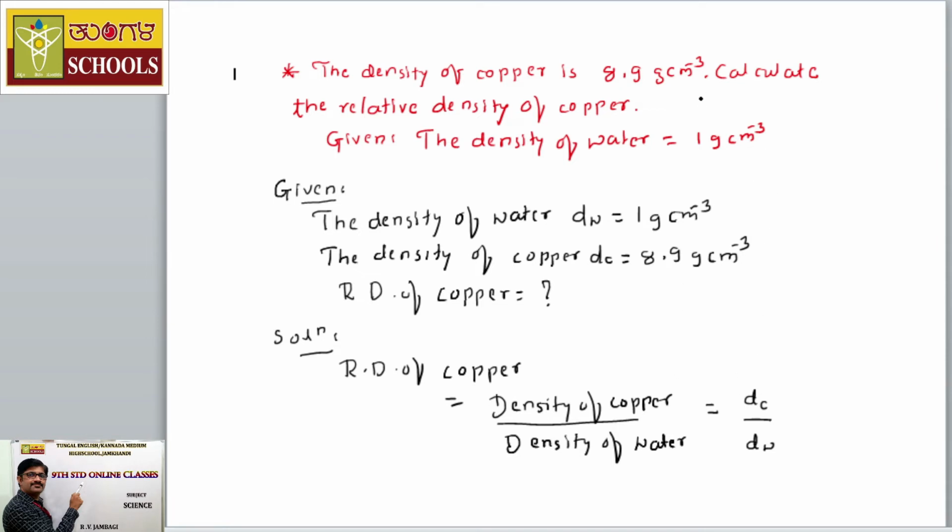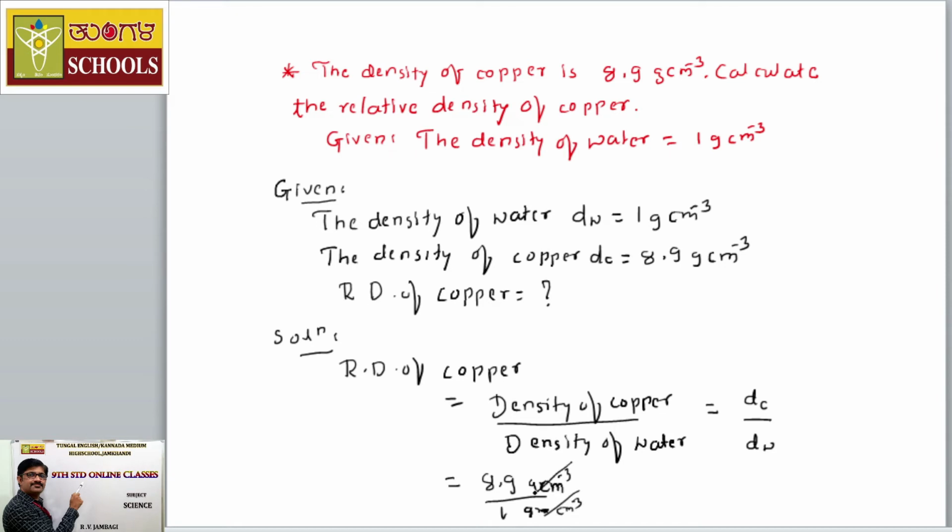Remember, these units are in the CGS system of units, therefore no problem here, because we are finding the ratio and the units will cancel. So there is no need to convert those into the international system of units. Here the density of copper is 8.9 gram per cm cube divided by 1 gram per cm cube.